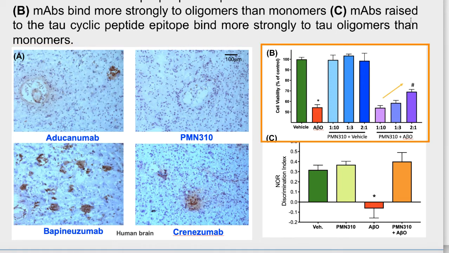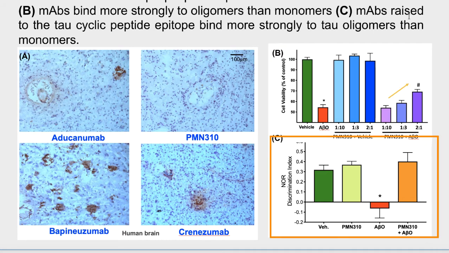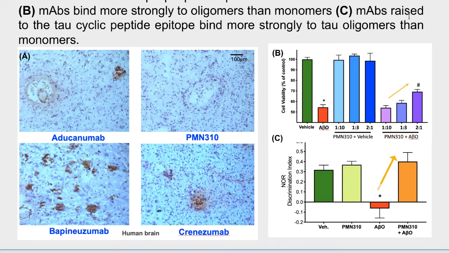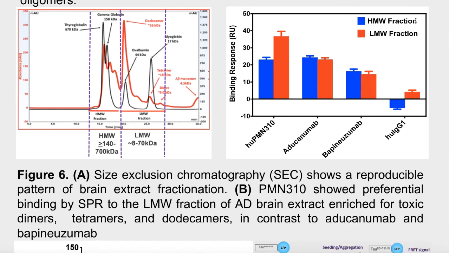PMN310 neutralizes the effects of A-beta oligomers, increasing the viability of cells in an in vitro MTT assay. In an in vivo novel object recognition assay in mice, PMN310 completely prevents the loss of short-term memory formation caused by toxic oligomers. PMN310 preferentially binds the low molecular weight fraction of AD brain extract that's enriched in toxic species,